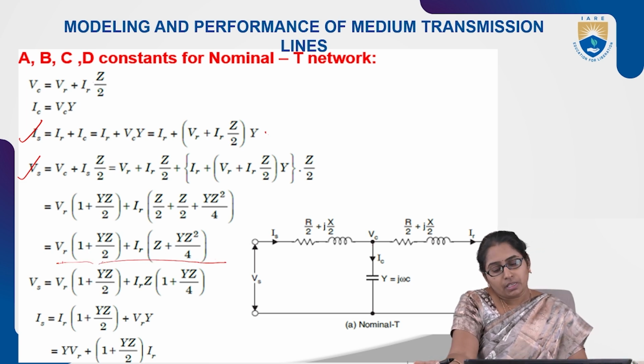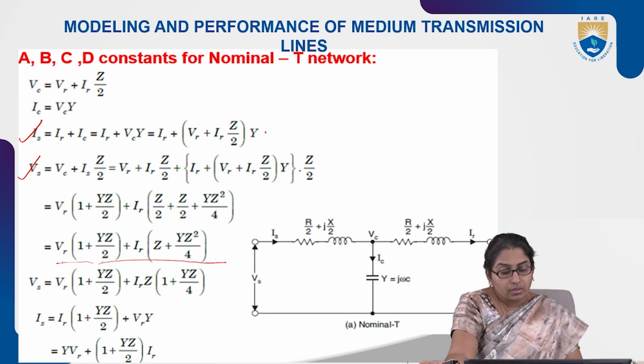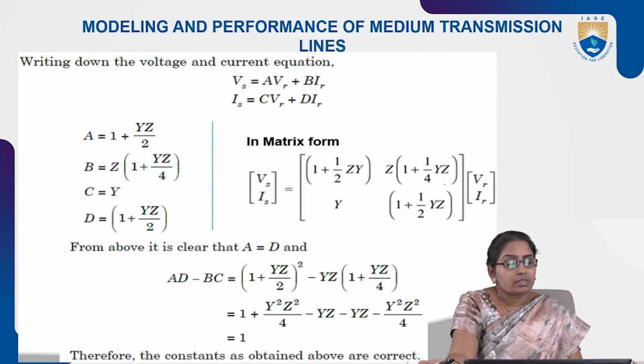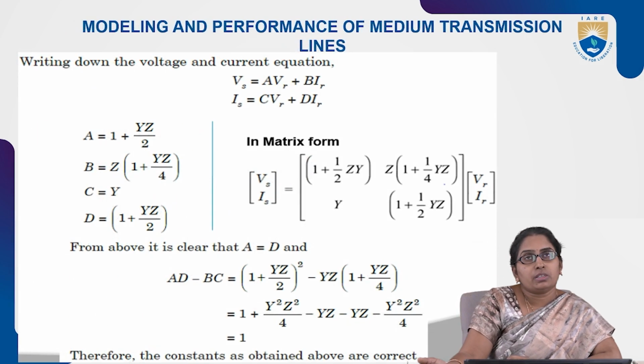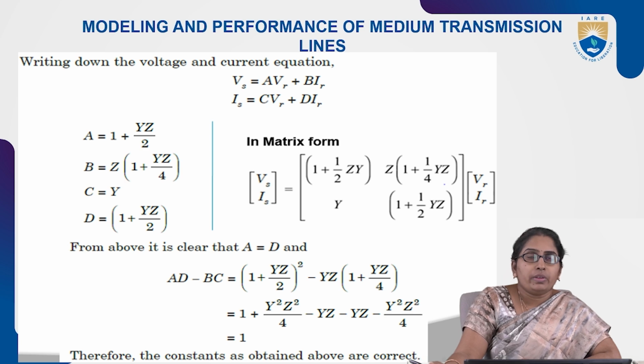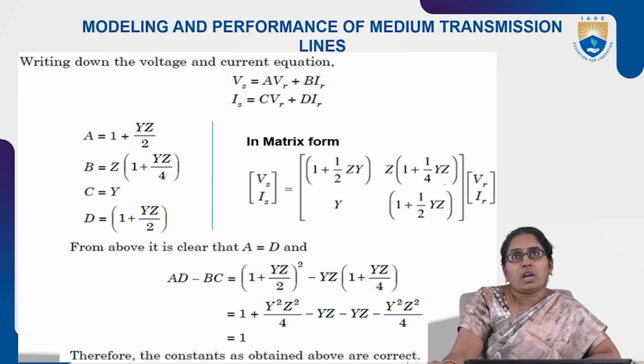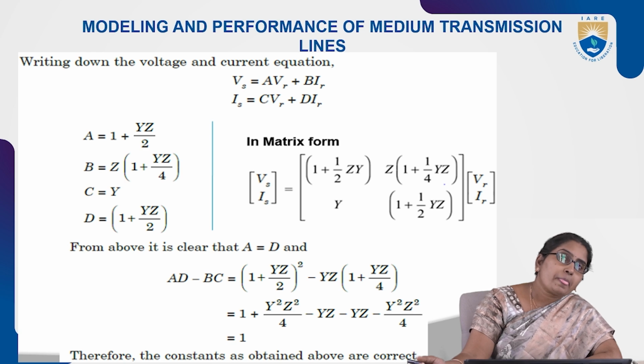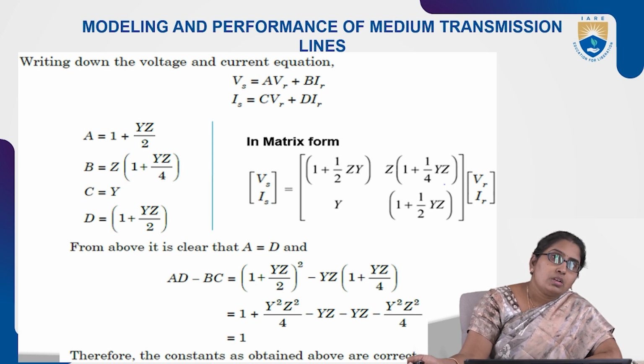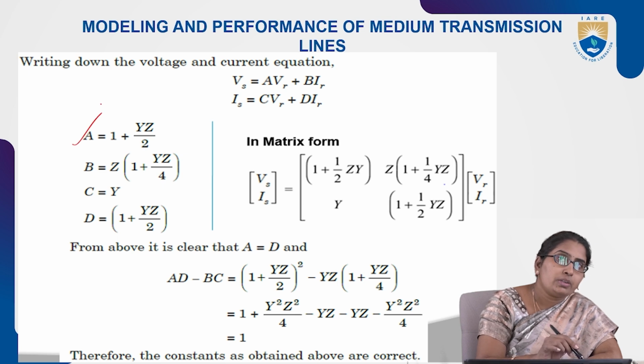Compare these equations with the standard equations. Those are the two standard equations: VS is equal to A VR plus B IR, and IS is equal to C VR plus D IR. Comparing those, A is given by 1 plus YZ by 2.